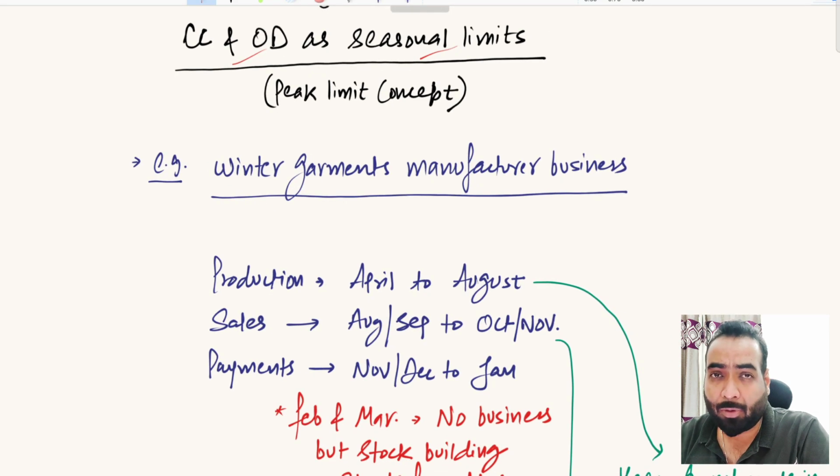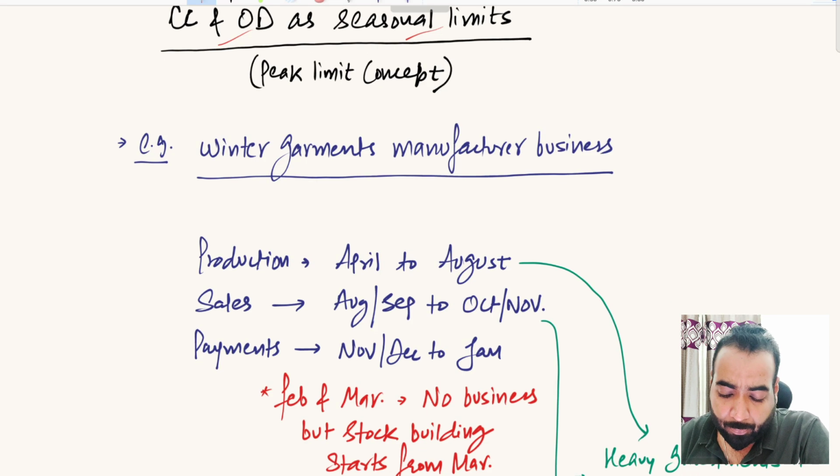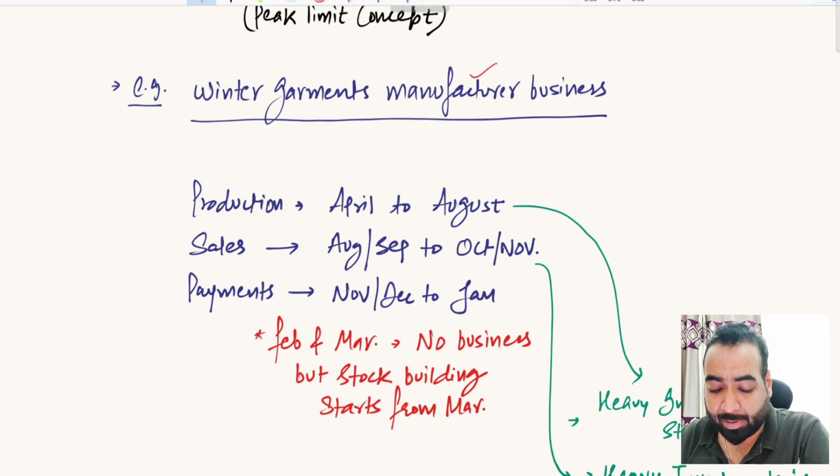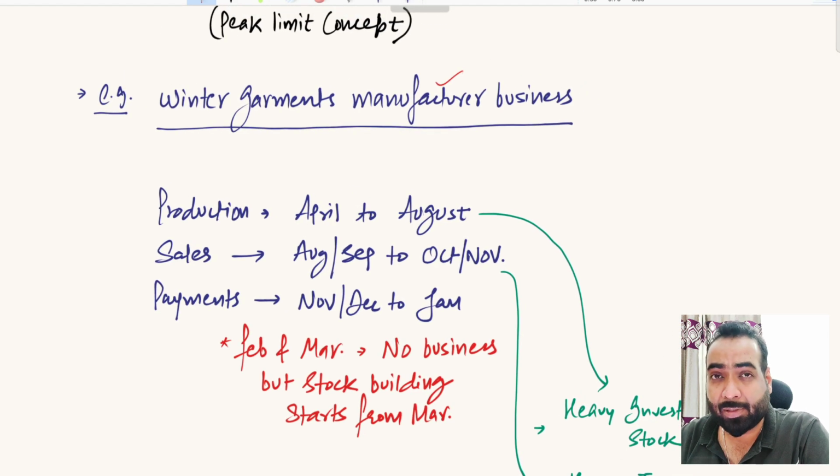My favorite example is always the winter garments manufacturing business, an industry that I have funded a lot in the Ludhiana location. I am talking about the manufacturer: how does this industry operate, what is their business cycle? In the winter garments business, winters in the northern part of India come from the month of November and generally continue till January and the beginning of February. So the peak winter period is December and January.